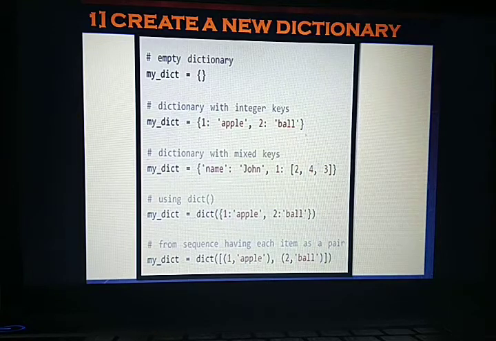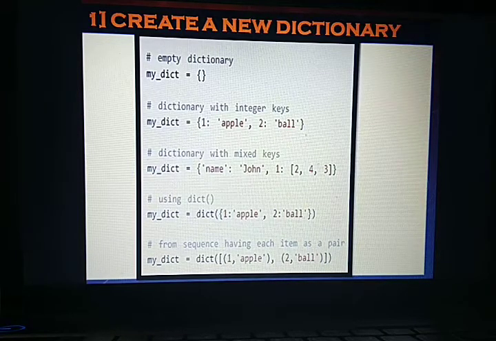First, an empty dictionary: just the name of the variable equal to empty curly brackets. Now a dictionary with values: my dictionary equal to, in curly brackets, the first value is 1 colon, single quote apple, comma. That means it is a combination of key and value. 1 is the key, apple is the value, separated with a comma.